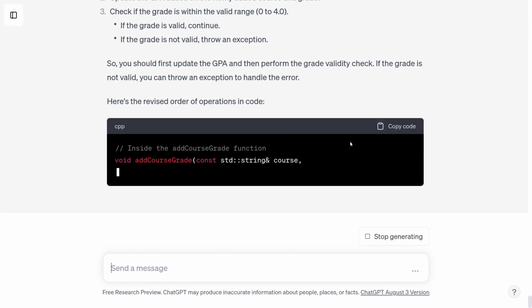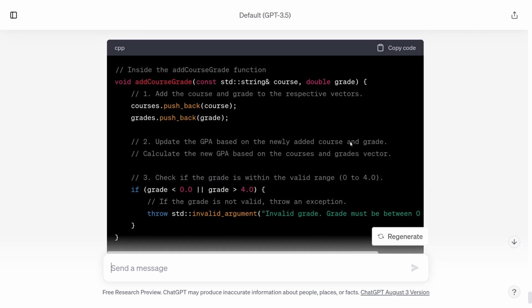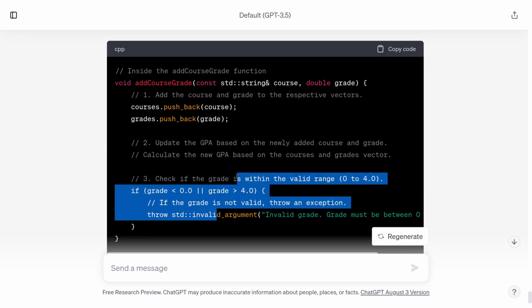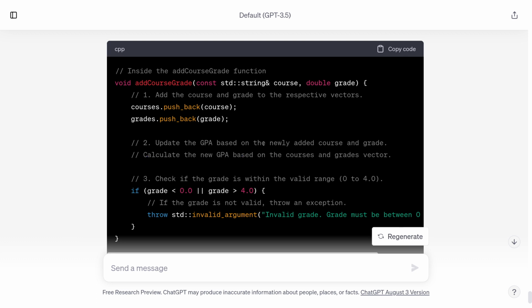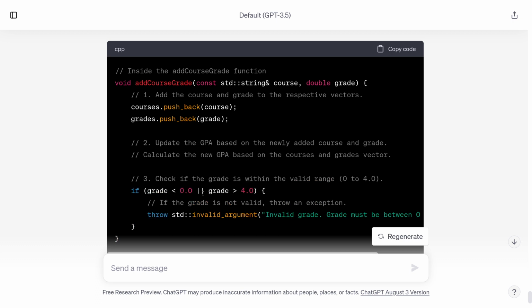Yes. What? Oh, it's showing me the answer. Okay, well, there's the answer. I mean, it didn't do part of it for me, but it actually does. It was going to suggest invalid argument. That's a good suggestion. It actually does want me to add the course and grade and then throw an exception. In other words, I let the invalid data get into the data structure. I'll do it, but I'm not going to like it.